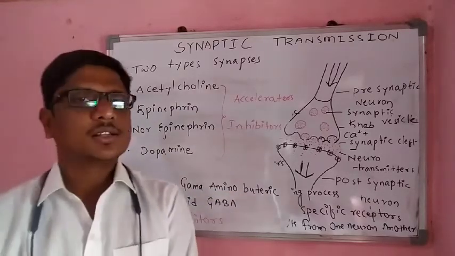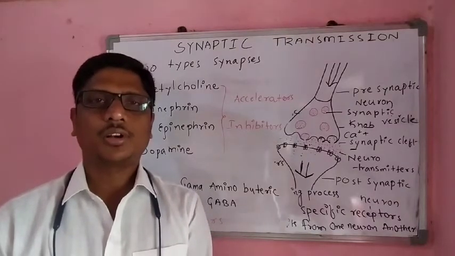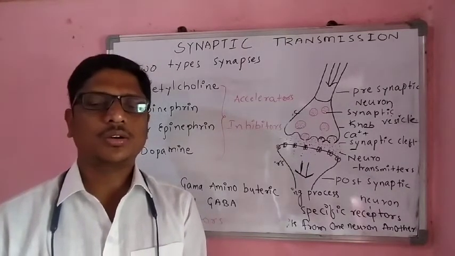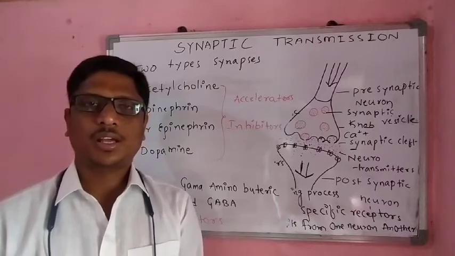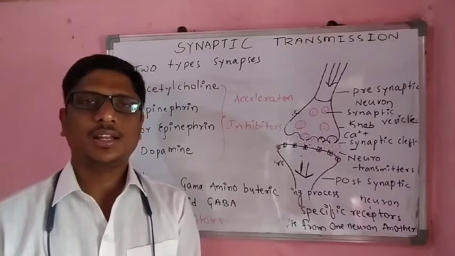This is about the synaptic transmission of nerve impulse from one neuron to another neuron. There are two types of synapses, electrical and chemical.